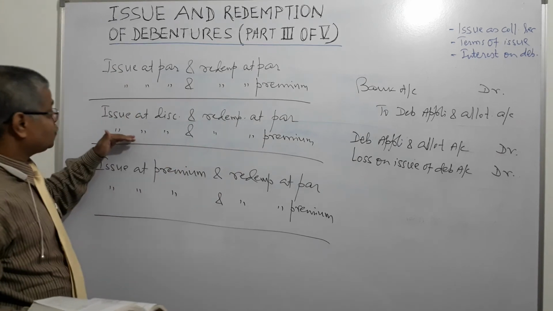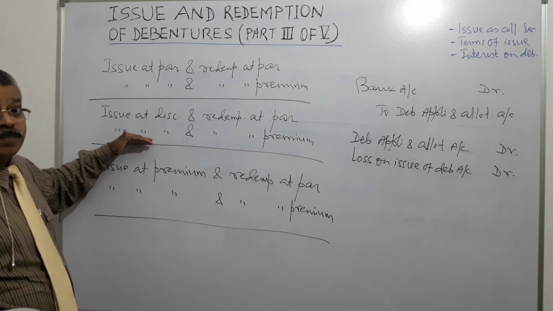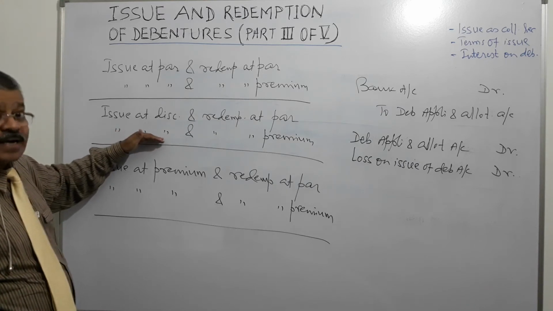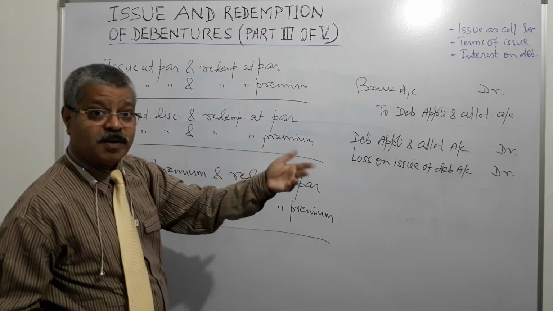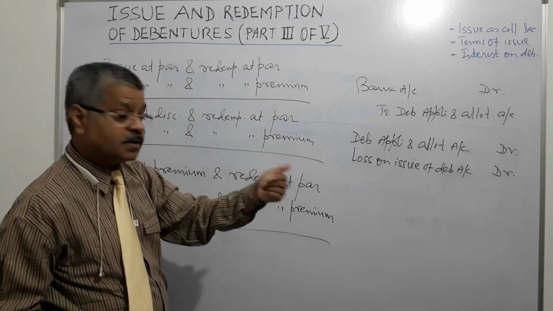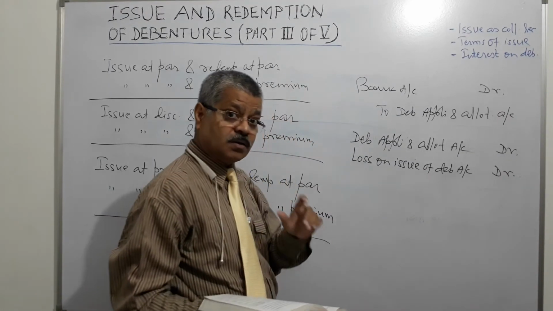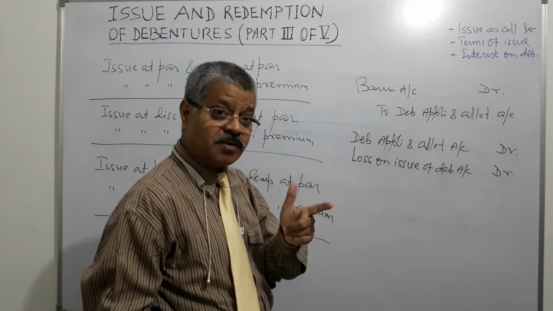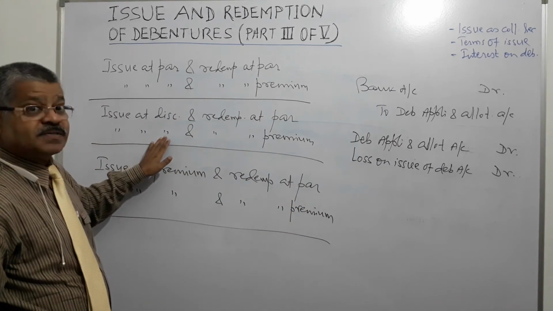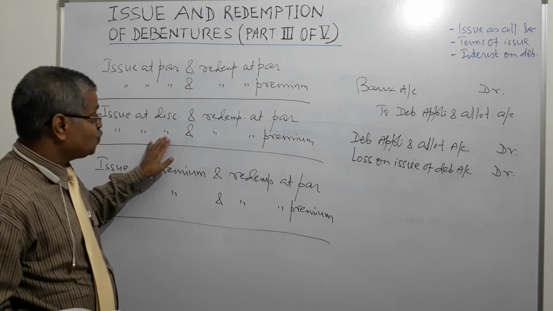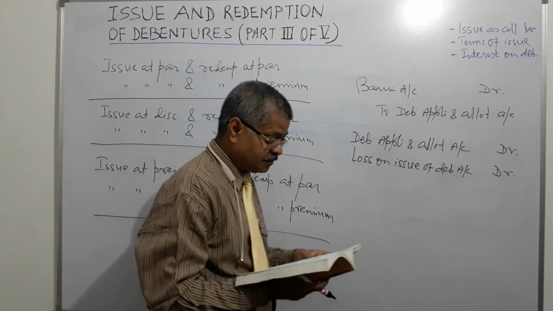So the company has to bear loss at both the points. A 100 rupee debenture is being issued at less than 100 rupees, and when the redemption is there, the company needs to pay more than 100, right? So, loss on issue of debenture account, by what amount will it be debited? By the amount of discount at issue and the amount of premium at redemption, right?